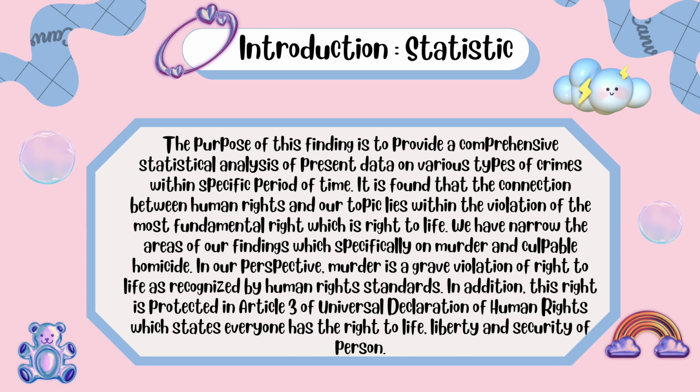Moving on to culpable homicide. When someone kills someone else without permission, it's known as culpable homicide and the accused is legally accountable for their conduct. This is when they knowingly kill someone else without having the required intention to commit murder, or when they kill someone else due to stupidity or irresponsibility.